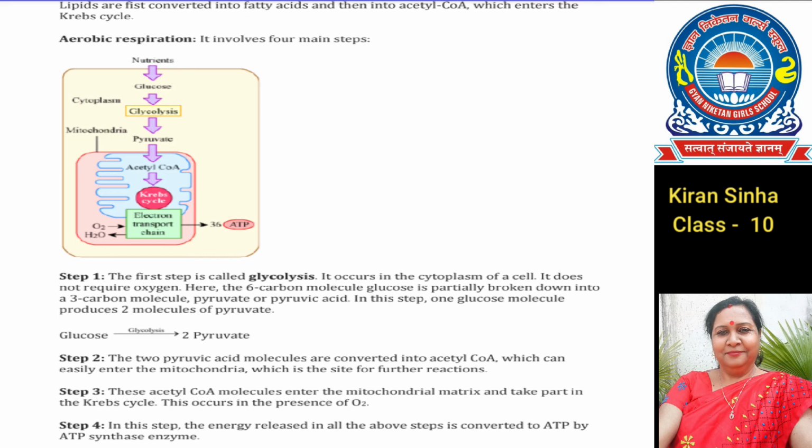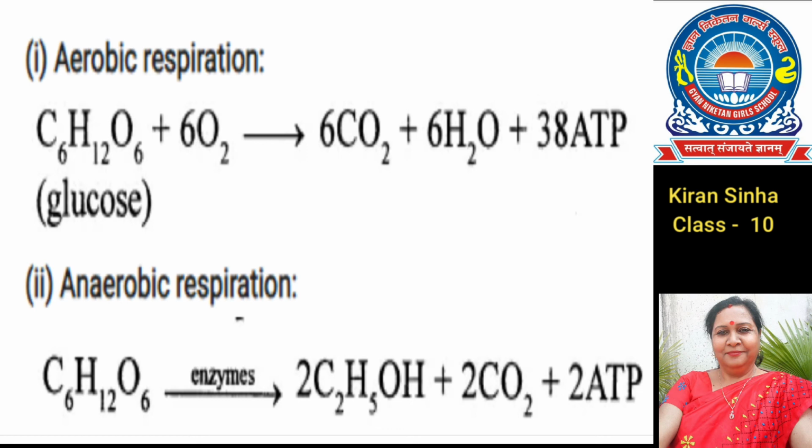But due to absence of O2, pyruvic acid is not transported to the mitochondria. It remains in the cytoplasm and is then broken down into waste products that can be removed from the cell. This entire process occurs in the absence of oxygen.